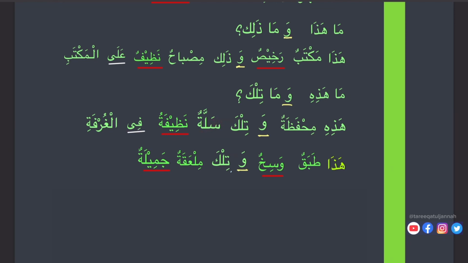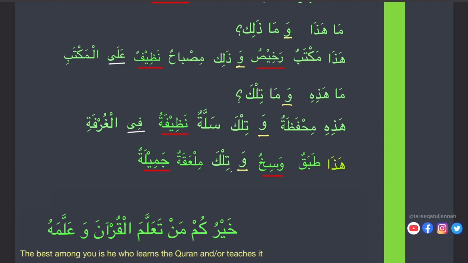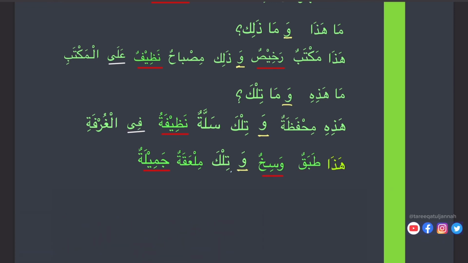It's feminine, so nazifatun. Okay, so fil ghurfati. Again here we see harfu jar and ghurfati majroor. Haza tabakun. This is a dish. Wasikhun, dirty. This is a dirty dish. Wa tilka mil'akatun jamilatun. Here we see mil'akatun jamilatun, beautiful spoon. And that is a beautiful spoon.